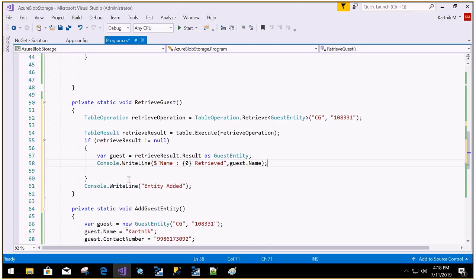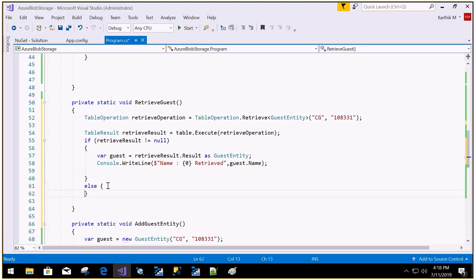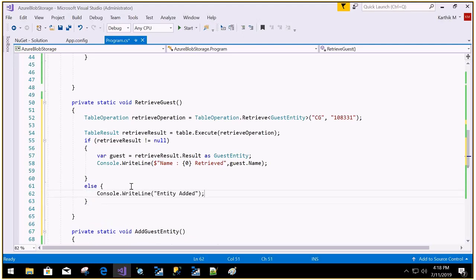So we have executed, we got that, and now I'm simply printing it, else Console.WriteLine record not exist, entity not found. Simple. So we have added and we have retrieved it, and similarly you can update it as well, but I want to delete that table.